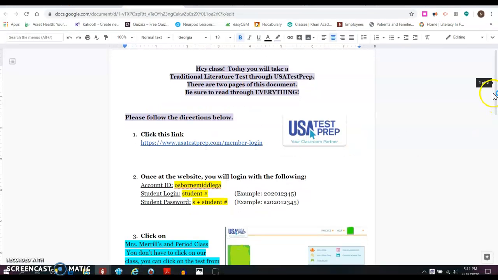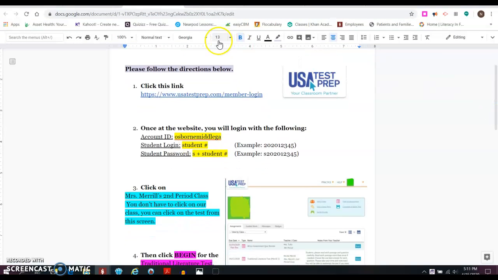You're going to click on the USATestPrep link right here. Notice that when I click on it, it opens up this little box, and you will click on it to put your information in and log in as a student. So we'll do that in a second, and I'll show you how it's going to link to the member login page. Once you're at the website, this account information will already be pre-populated for you, so you don't need it.